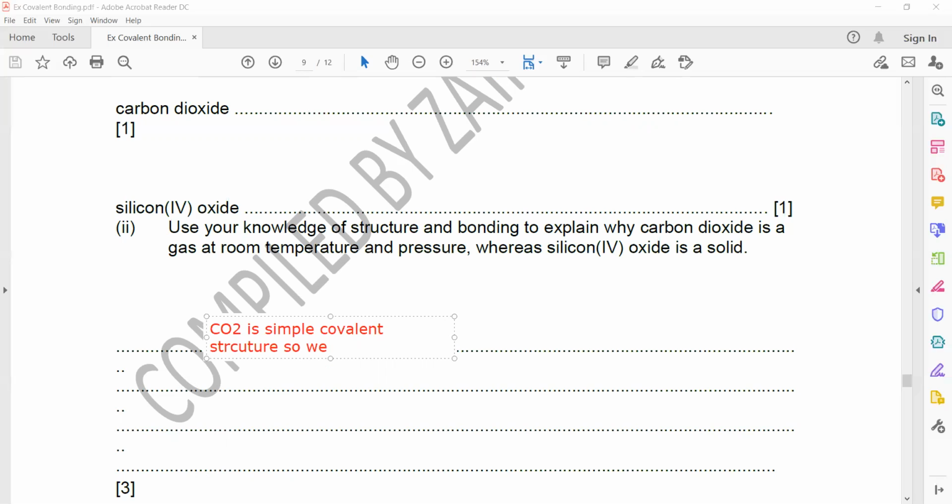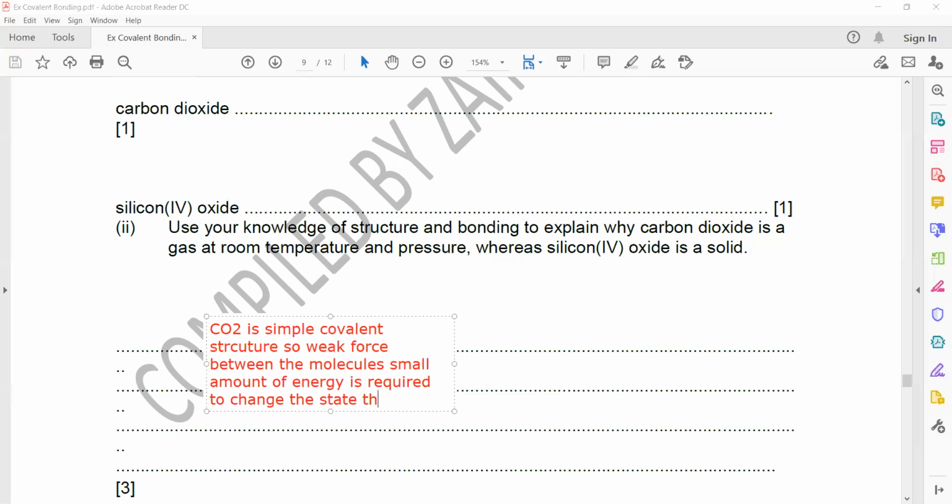So weak force between the molecules, a small amount of energy is required to change the state. That is why it has a low boiling point or melting point, you can mention, or that is why it is a gas at room temperature.